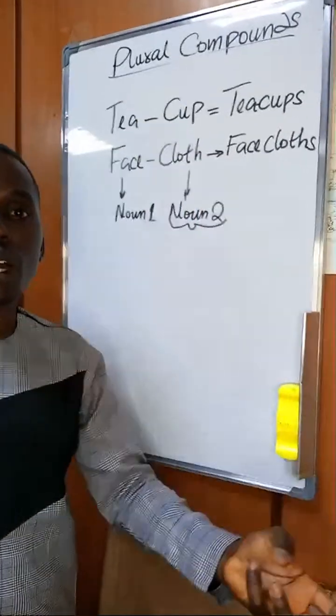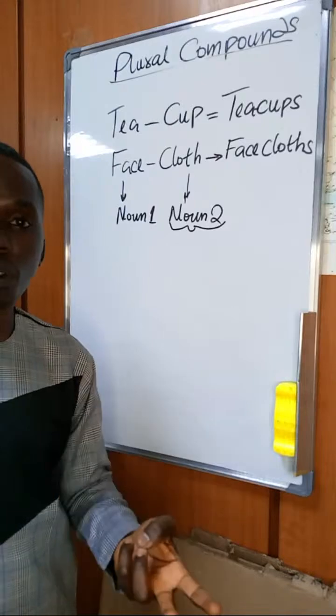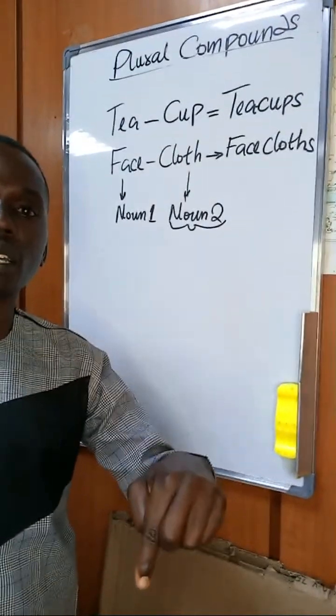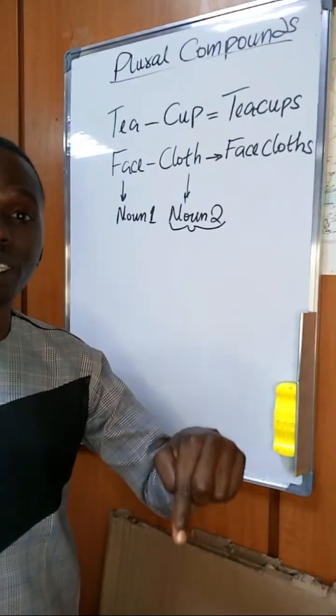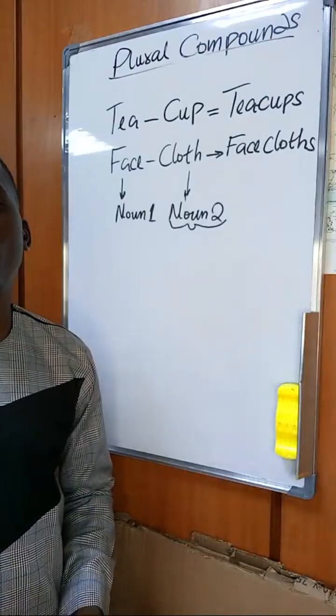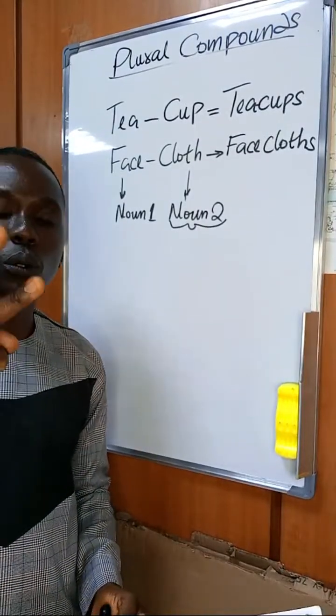So if you are given any options and you are given a question and it boils down to you having two nouns forming a compound word, then you should know that the second noun in the word should have the s. That is rule 2. Now let's consider the third rule.